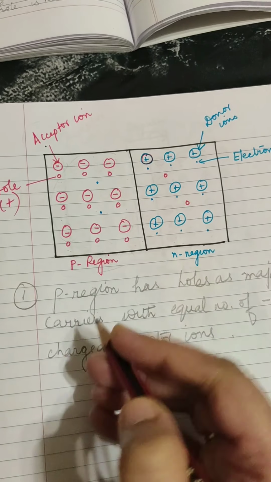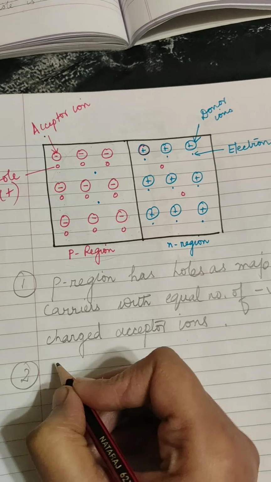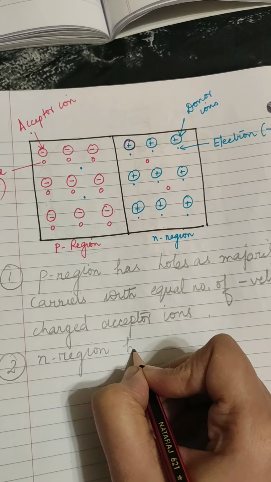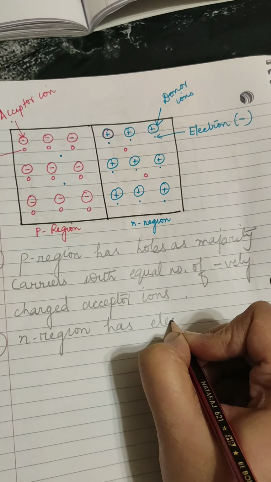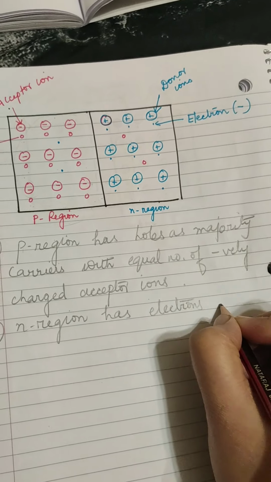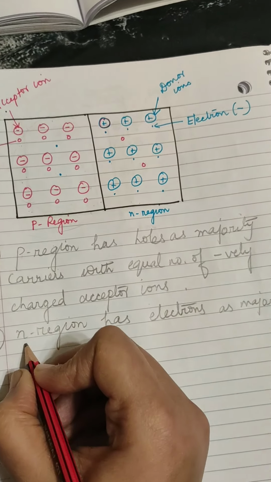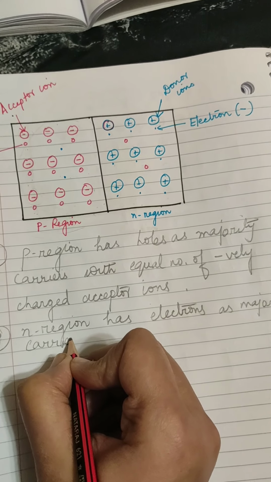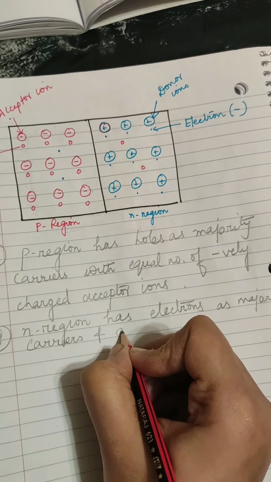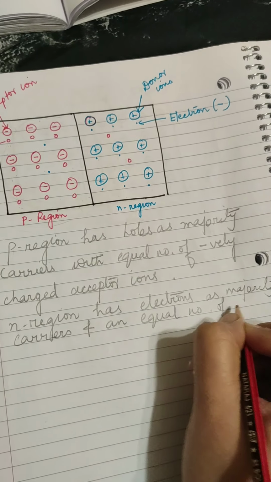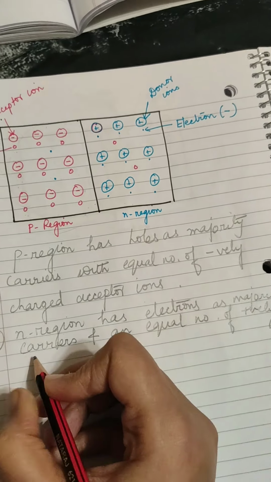Second, the n region has electrons as the majority carriers and an equal number of positively charged donor ions.